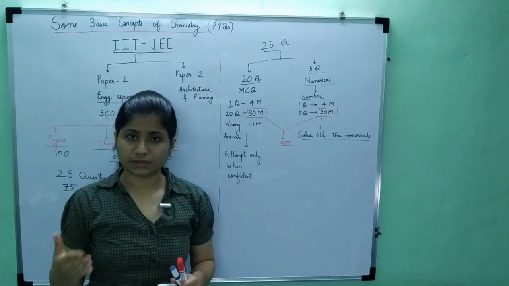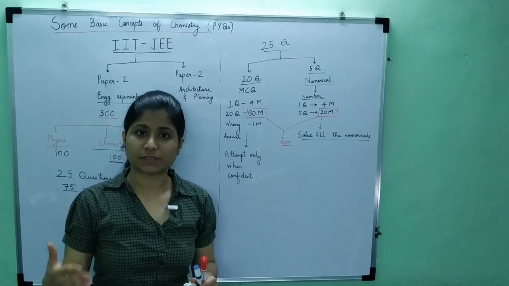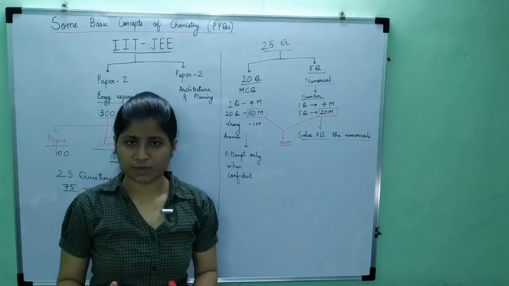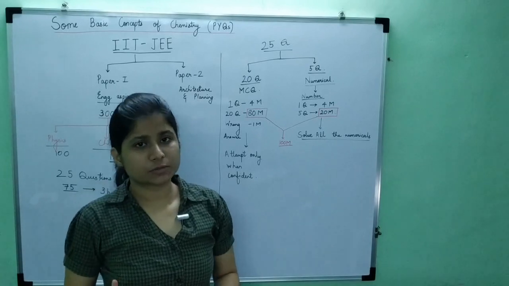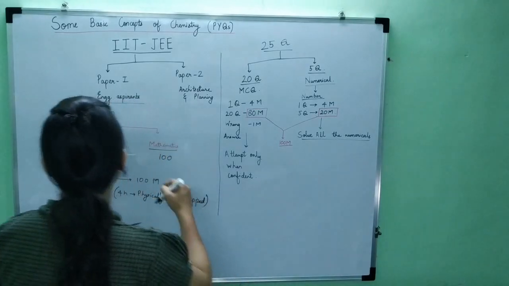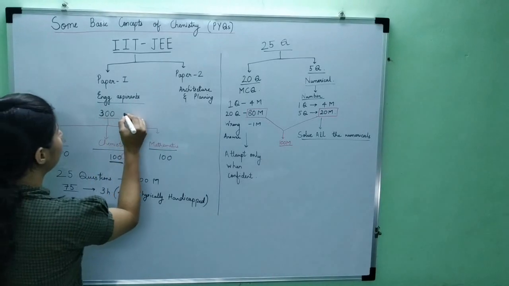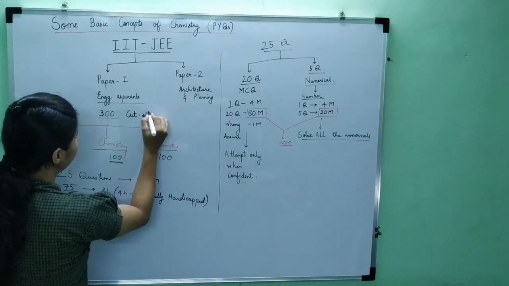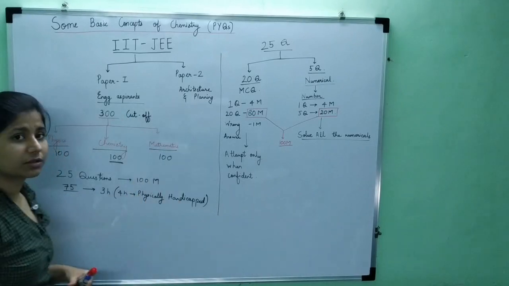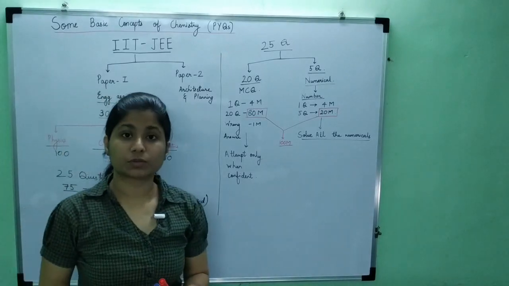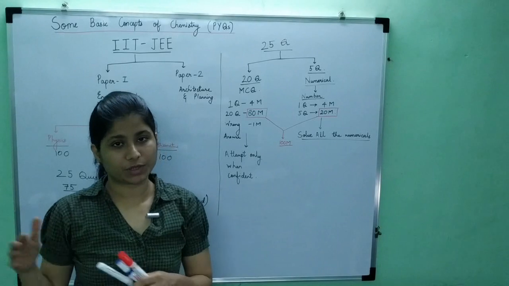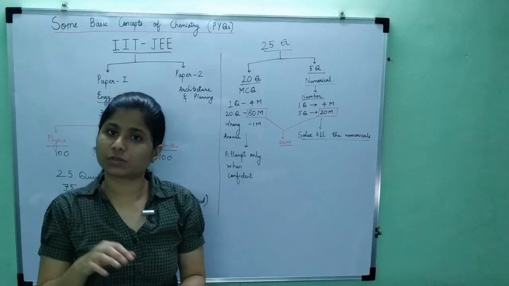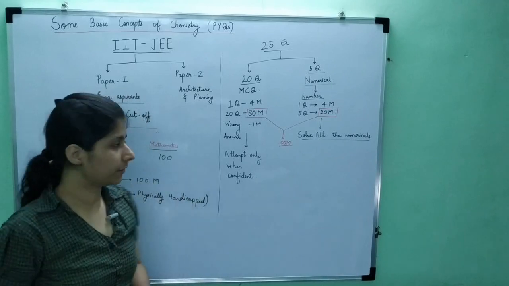Now, there is a certain cutoff, which can be in terms of percentile or in terms of marks. If I talk in terms of marks, the total marks are 300. The cutoff varies every year. Every year the total number of students appearing, the total number of seats available in various colleges, and how many seats can be given to those students, depending on that, the cutoff is decided.